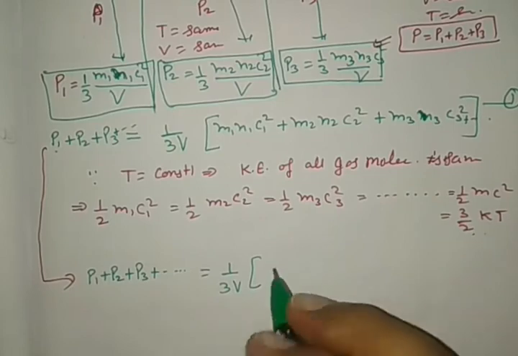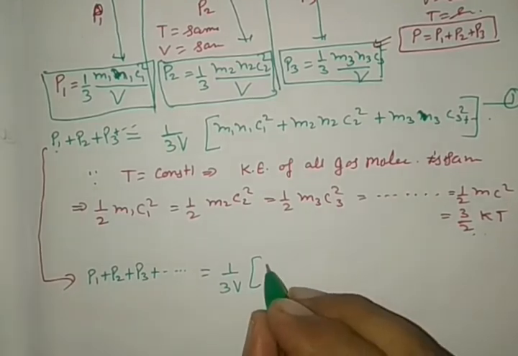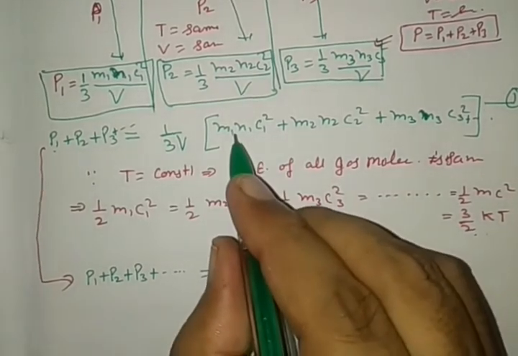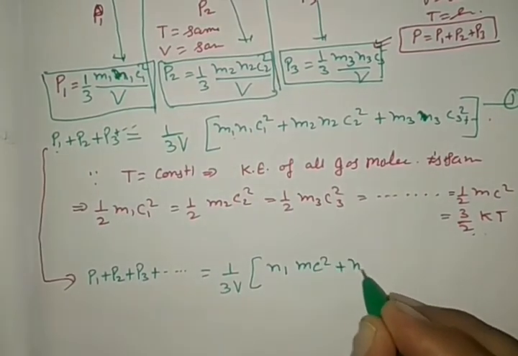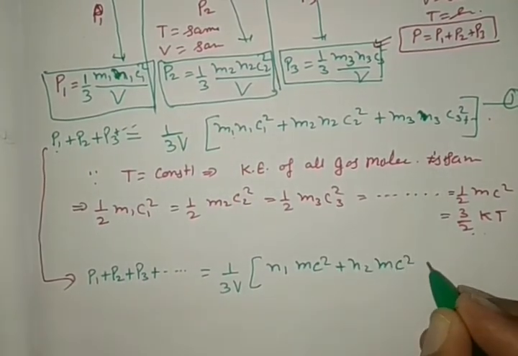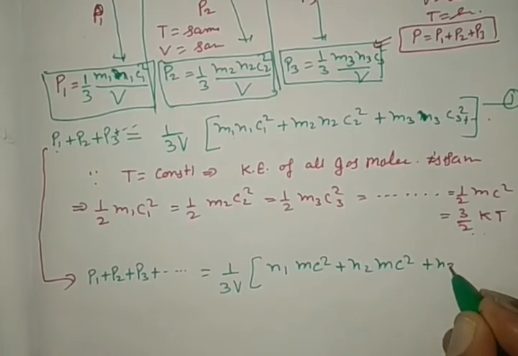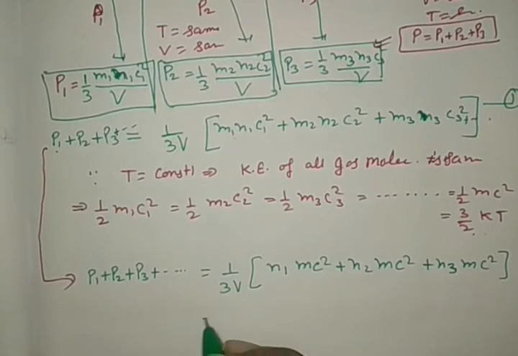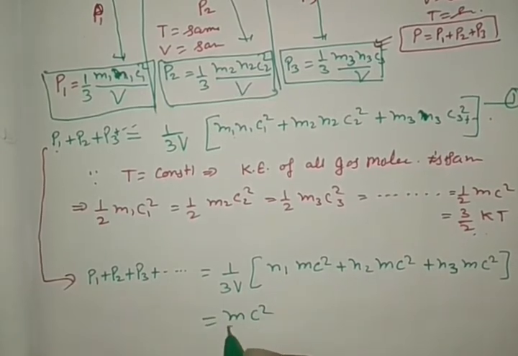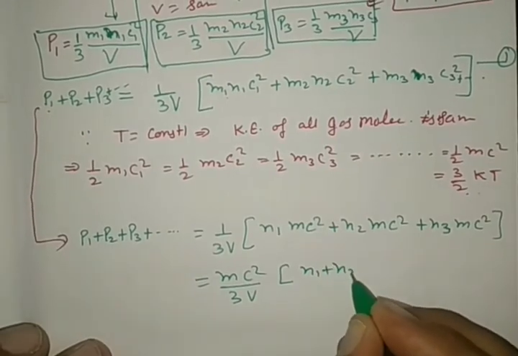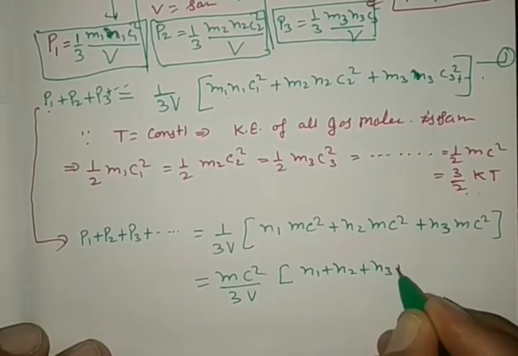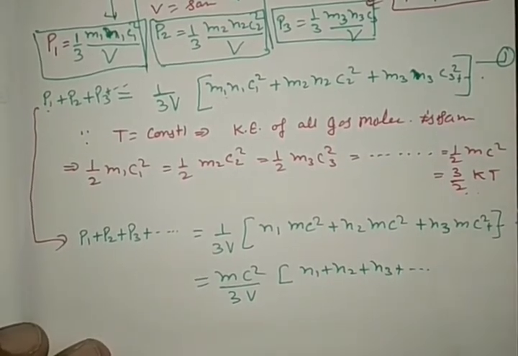See in this equation, it can be written as N1 MC square plus N2 MC square plus N3 MC square, so MC square by 3V can be taken common, times N1 plus N2 plus N3 and so on, if you have taken more than this under consideration.